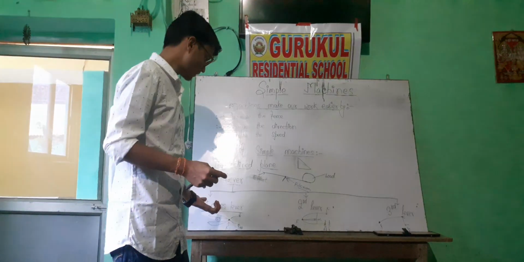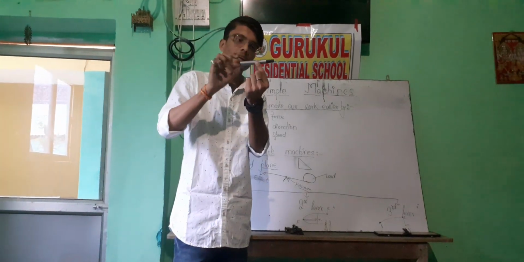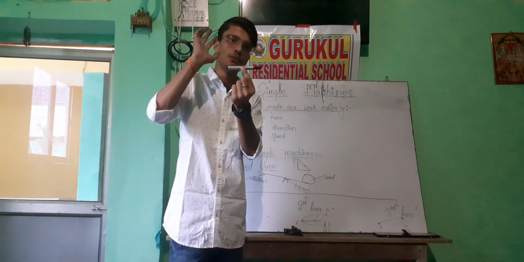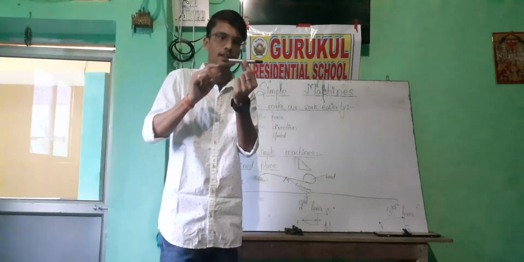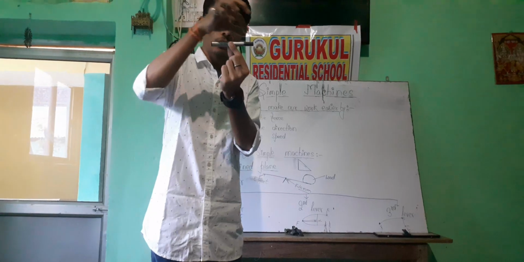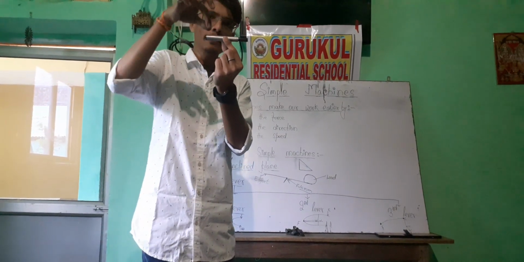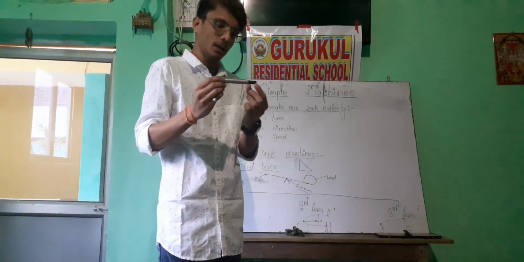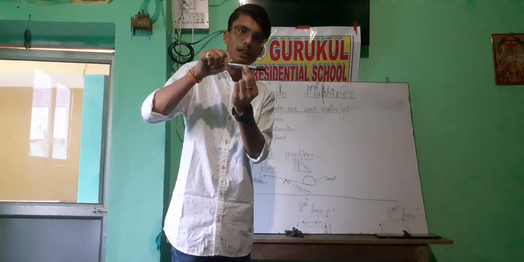What do you understand by the first class lever? When the fulcrum, that is, the fixed point, is between the effort and load, it is known as a first class lever. An example is scissors. In scissors, the fulcrum is in between the load and effort. Second class lever is one in which the load is between the fulcrum and effort, like a nutcracker.